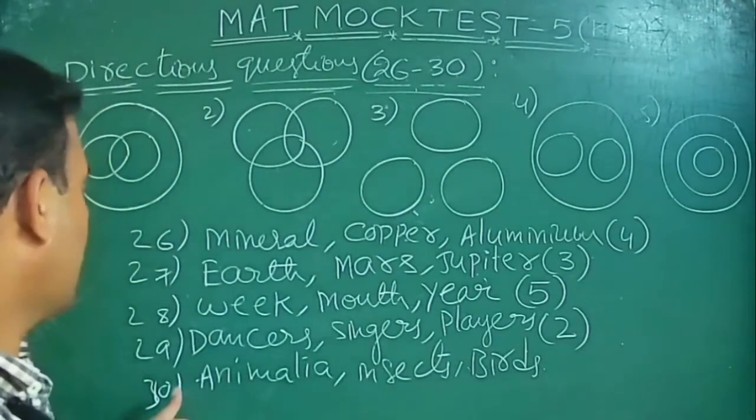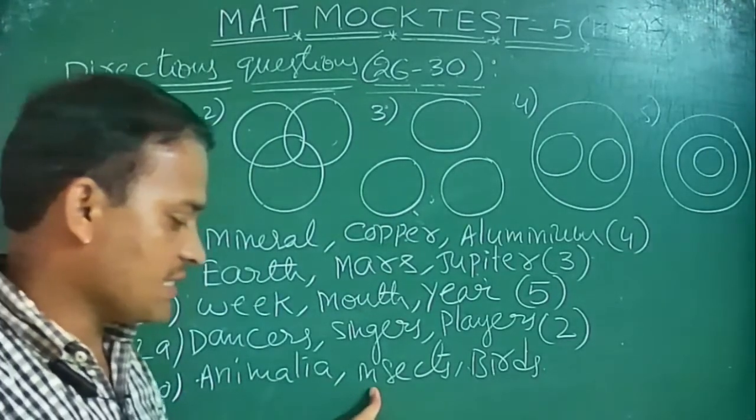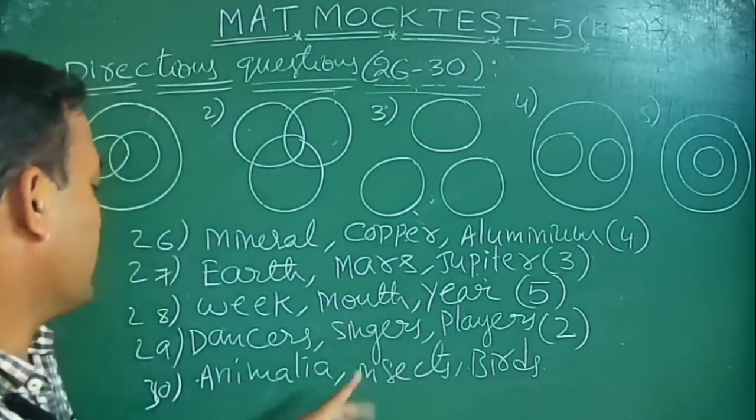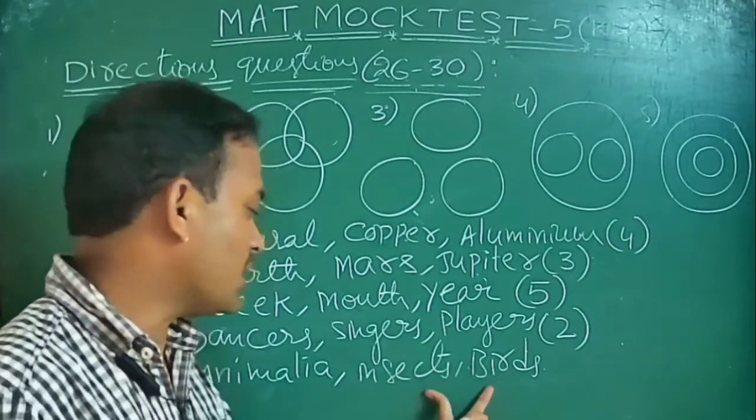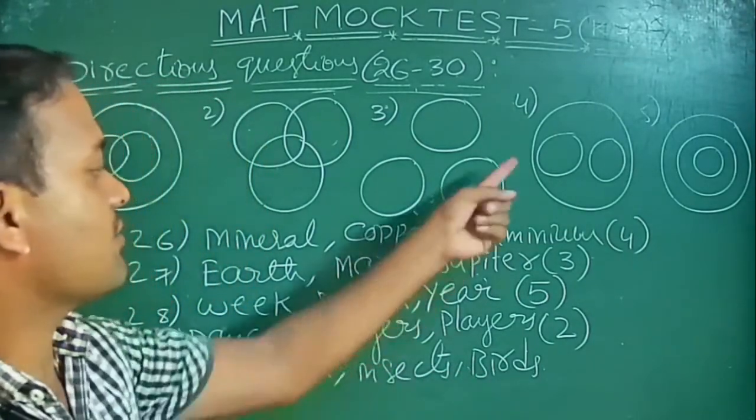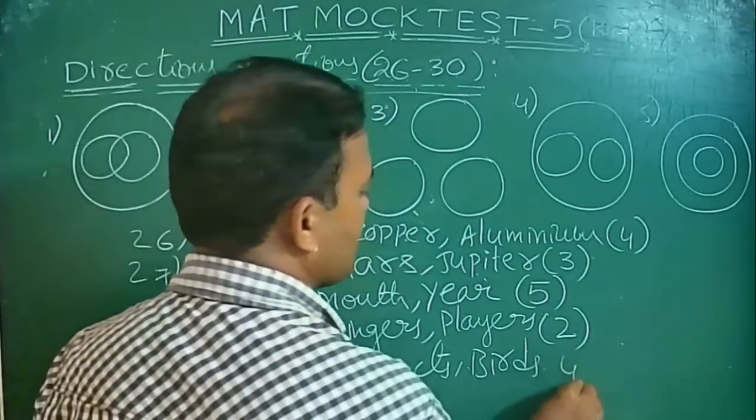And the next: animalia, insects and birds. Insects and birds, these all are called animalia. So that's why the fourth option is correct.